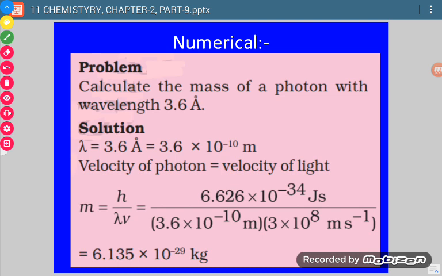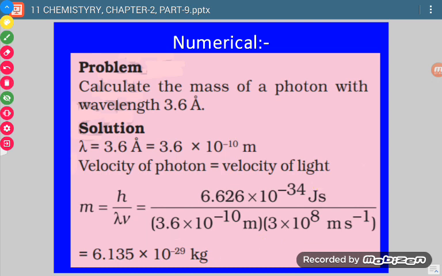Now the de Broglie equation is lambda is equal to h over mv. We have to calculate the value of m. So m is equal to h by lambda v. Okay, now the h value is this much, this is the lambda value, this is the v value. So from here we can calculate the value of m.